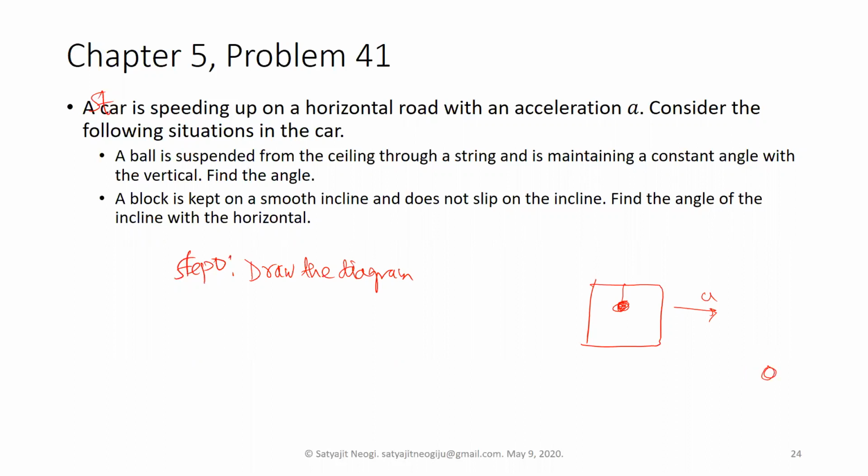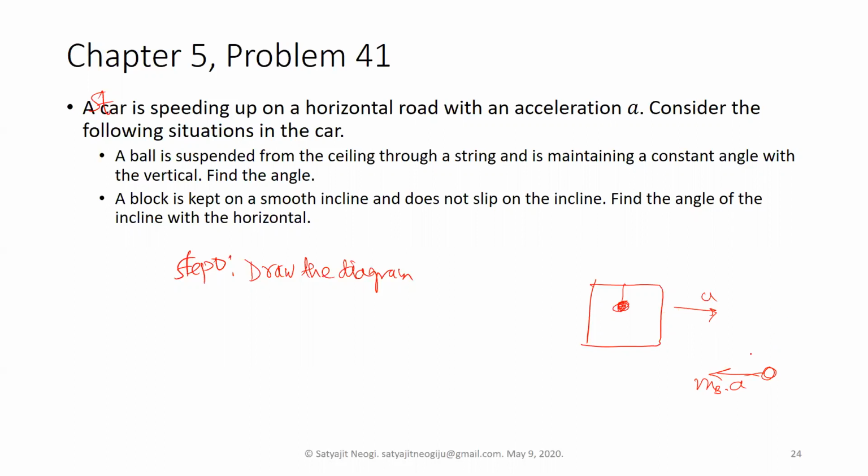So if you want to draw the free body diagram of the ball, then first apply the applied forces. T here acts as both, but we are going to use it more as a resistive force, because it is going to help you resist the pseudo force. If a is in this direction, the pseudo force is going to be m of the ball times the acceleration of the frame, but it will be felt in the direction opposite to the frame's acceleration, if you remember the earlier equation. So that is one of the forces we have already drawn.